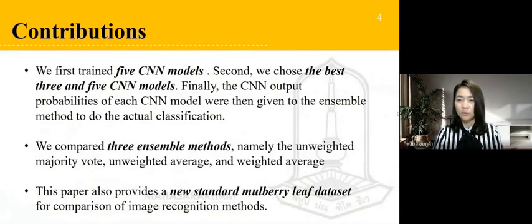Contributions. We propose the ensemble convolutional neural network method to overcome challenges in plant leaf and plant leaf disease recognition. To discover the best CNN model, we first fine-tune CNN models. Second, we chose the best 3 and 5 CNN models. Finally, the output probability of each CNN model is given to the ensemble method to do the actual classification. We compare 3 ensemble methods for plant leaf and plant leaf disease recognition. And this paper also provides a new standard mobile leaf dataset for comparison of image recognition methods.